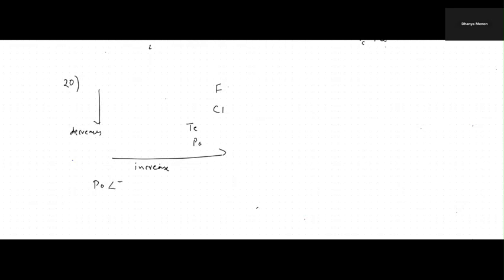Then among fluorine and chlorine, we just studied, we also did a question, because fluorine has a very small size, the electron gain enthalpy of chlorine is greater than fluorine. So we have fluorine less than chlorine. It is because of the small size of fluorine.